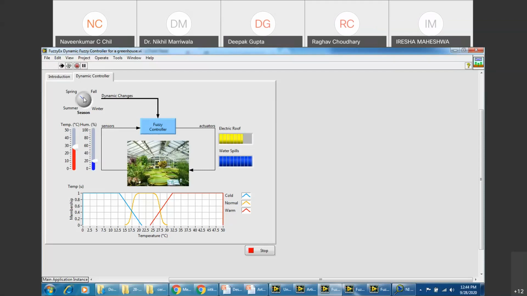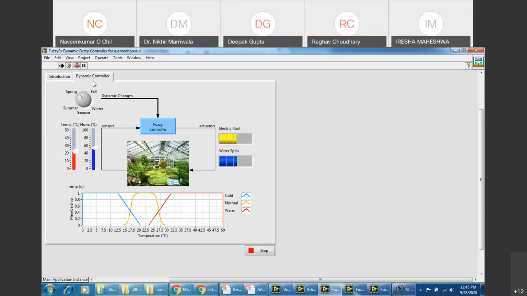Great. And now, if the season is changing, you can see the change happening. All these are being controlled through the fuzzy system designer that we have just utilized, right? So in spring season, we say temperature is this and this, so this is normal. But if the temperature increases, then the electric loop and water spill have to be changed, right?